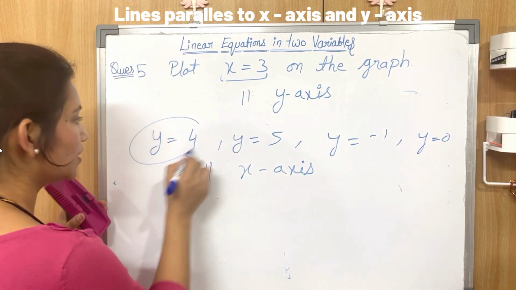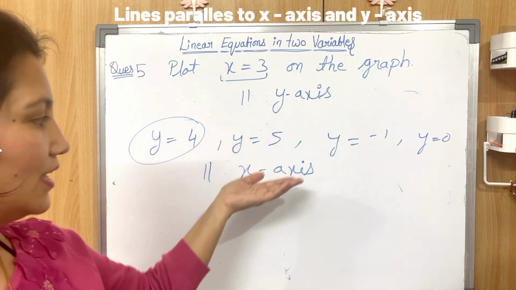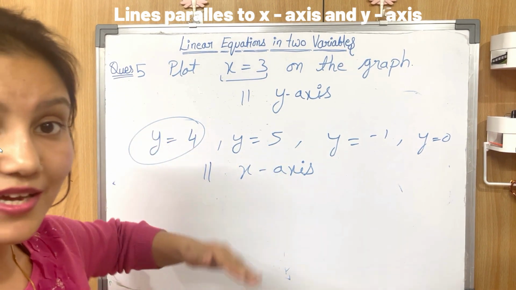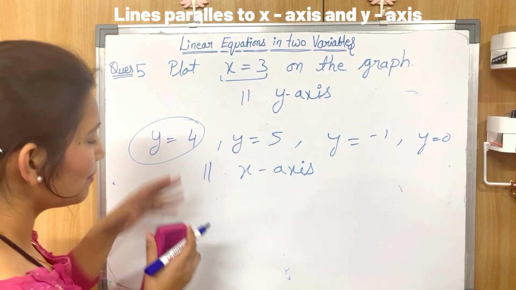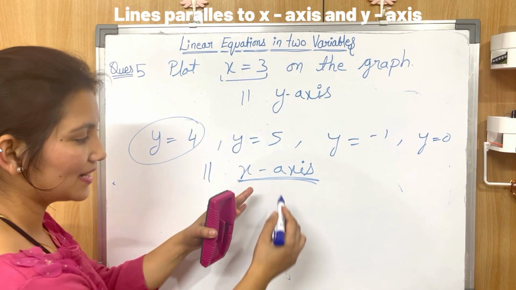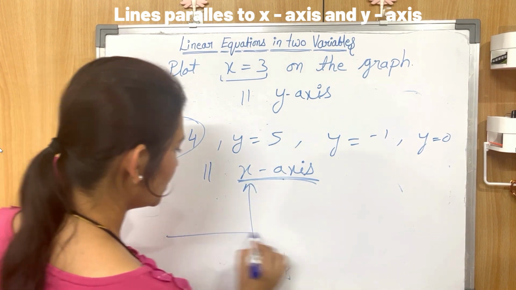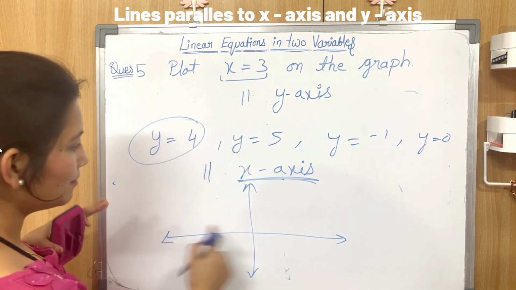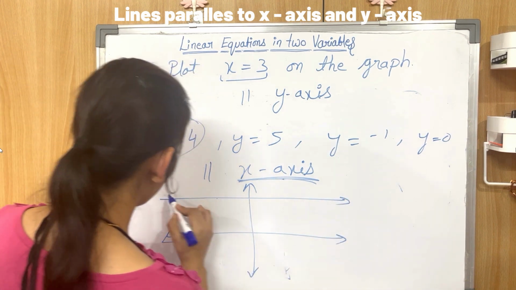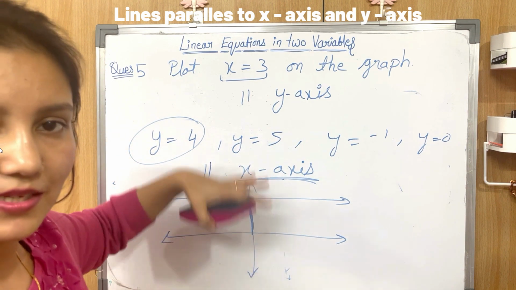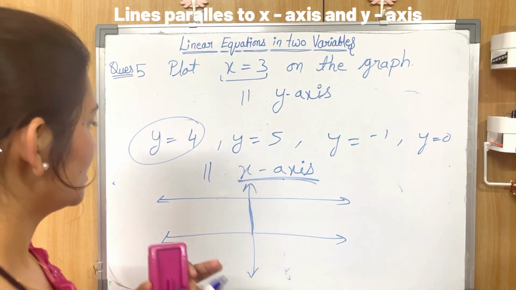Let's say I talk about y equal to 4. This line will be parallel to the x-axis and will be at a distance of 4 from the x-axis. Are you getting it? So how will it look? y equal to 4 will be a line parallel to the x-axis at a distance of 4 from the x-axis. You getting it? Okay.